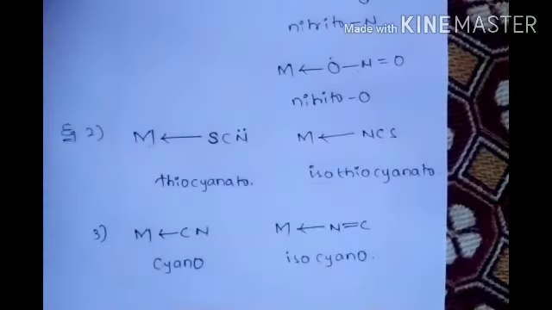This way we have to talk about ambidentate. Okay, this is the thing about ambidentate ligands.